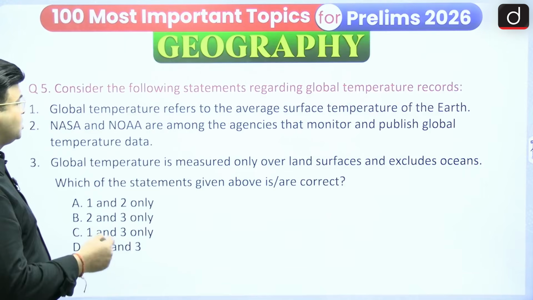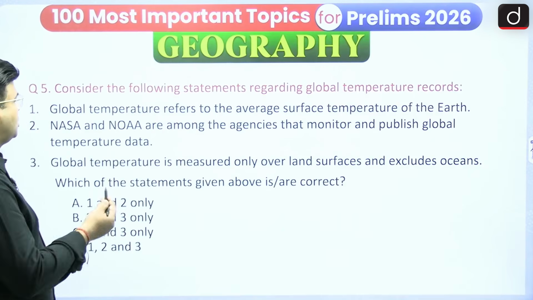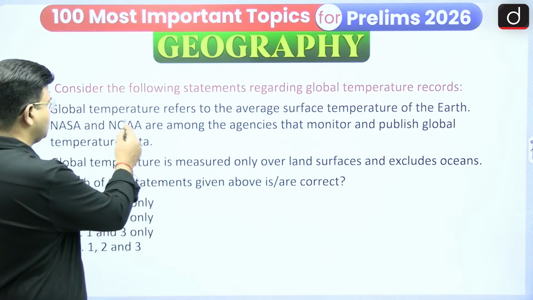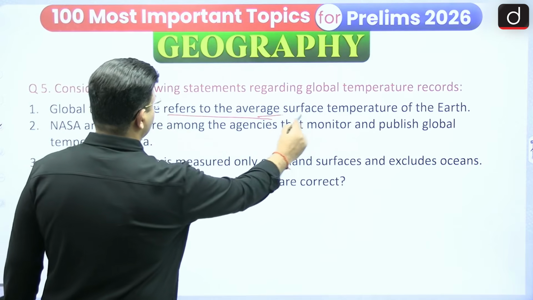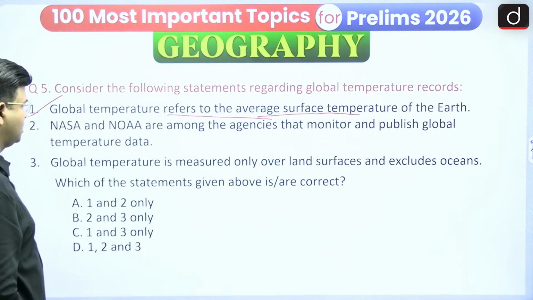And the next one: consider the following statements regarding global temperature records. The first statement, global temperature refers to the average surface temperature of the earth. Yes, this statement is right.